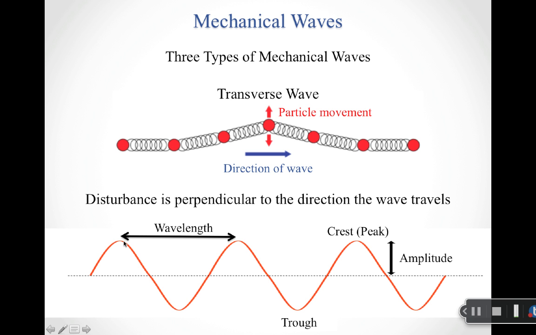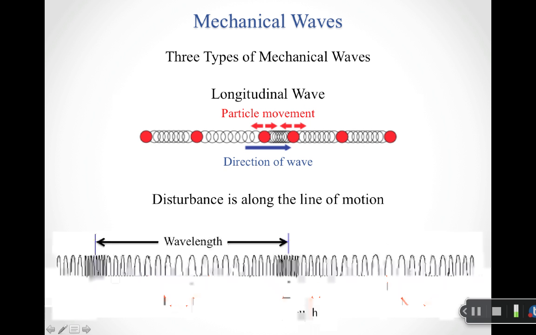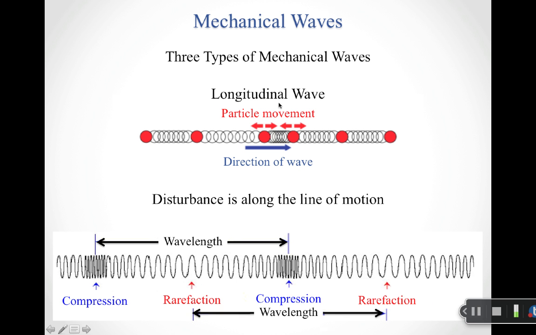Right? So the wavelength of a wave is the distance to go from basically crest to crest, or you could go from trough to trough. It's the same distance. But the wavelength basically tells you how long in distance is it for a single wave? The amplitude tells you the maximum displacement. So the amplitude is sort of the maximum height of your wave above the center line.